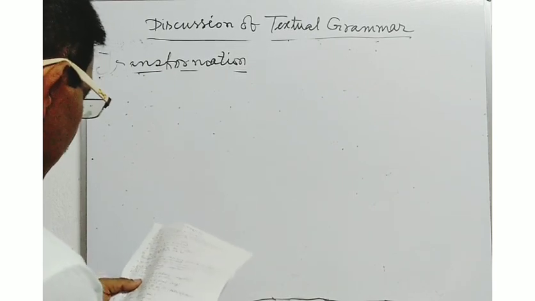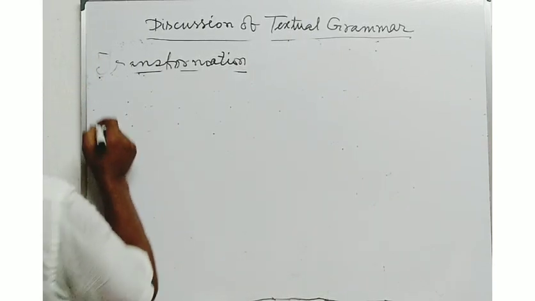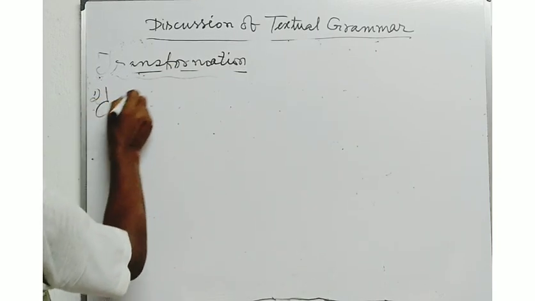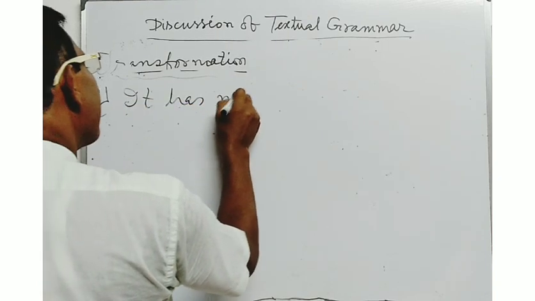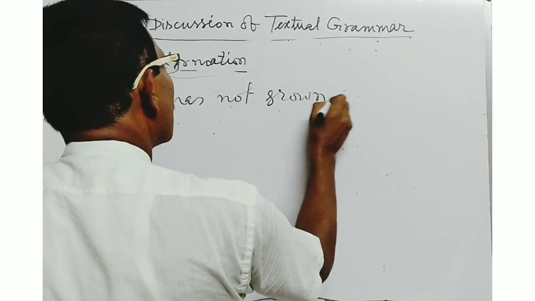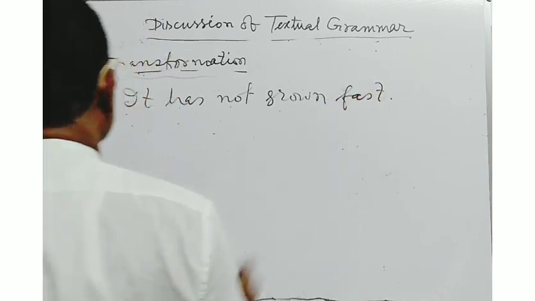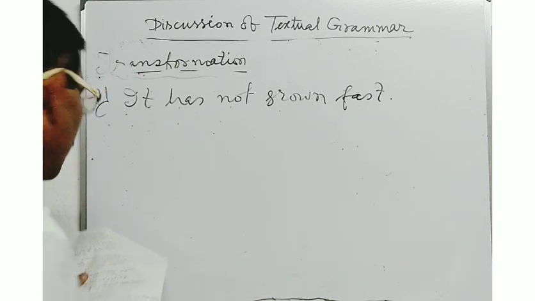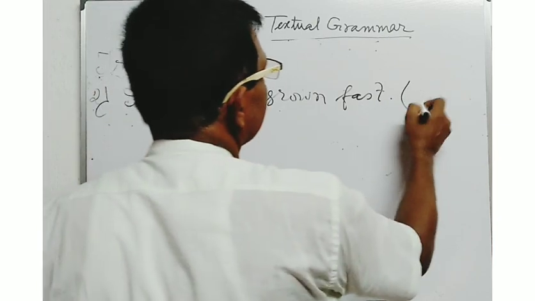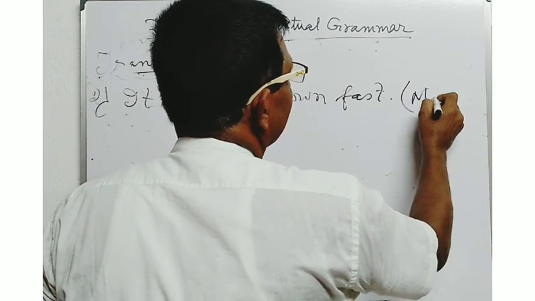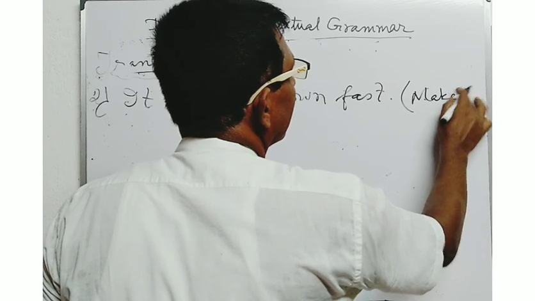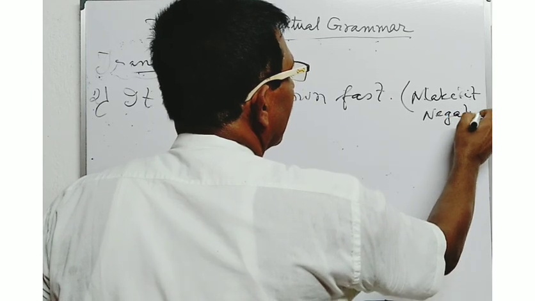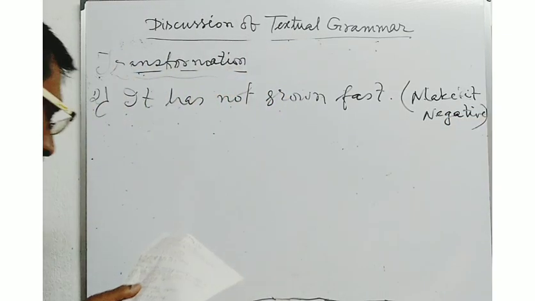It has not grown fast. Suppose if the sentence is given in this way and if you are asked to convert the sentence in the negative form, make it negative. What type of answer will you give?